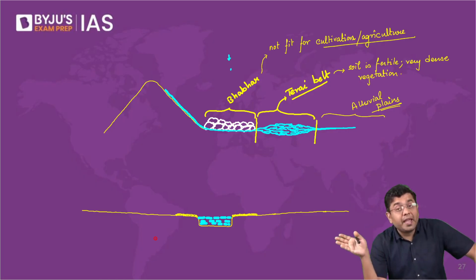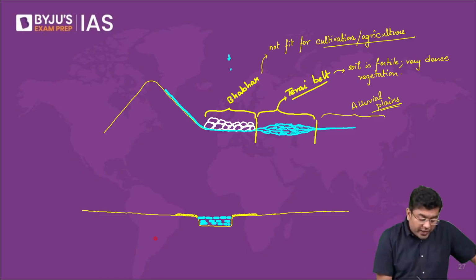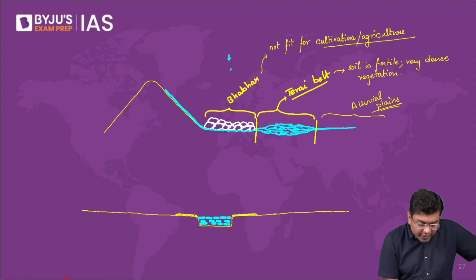But let's suppose every 100 years or 500 years, the river would have flooded to an extremity where the river water would have come to very far off places.